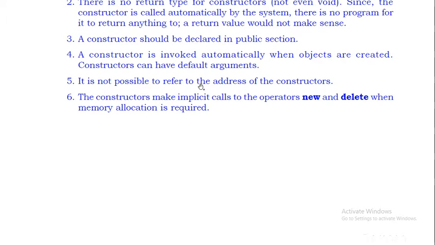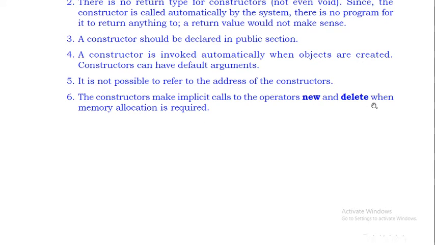It is not possible to refer to the address of the constructor. That is very difficult. So you have to understand it like this. That is the fifth point. The last point, the constructor makes implicit calls to the operators new and delete. The new operator will create memory and delete will destroy the memory.